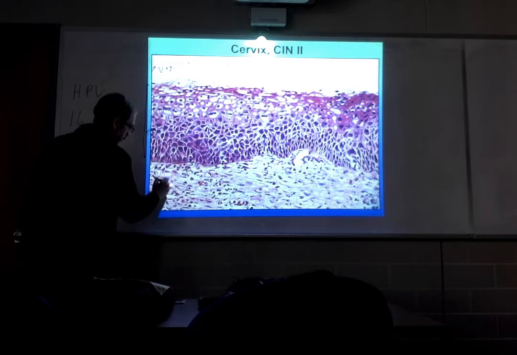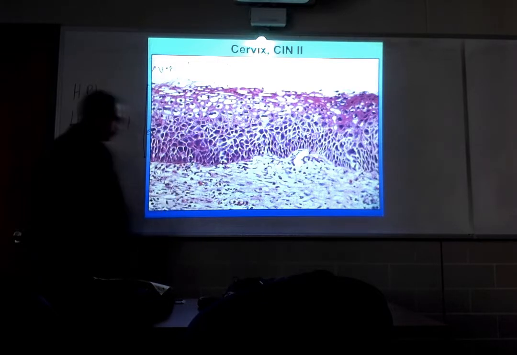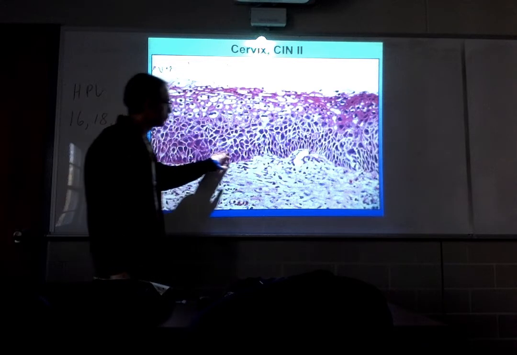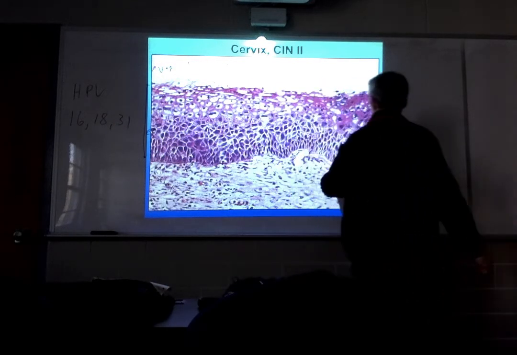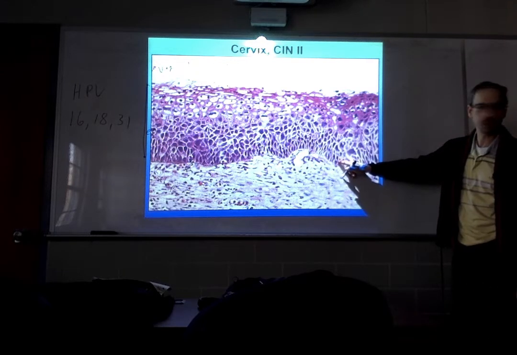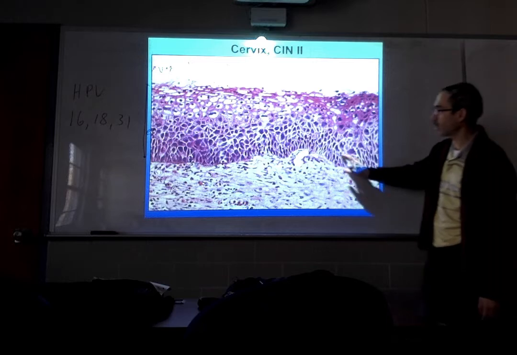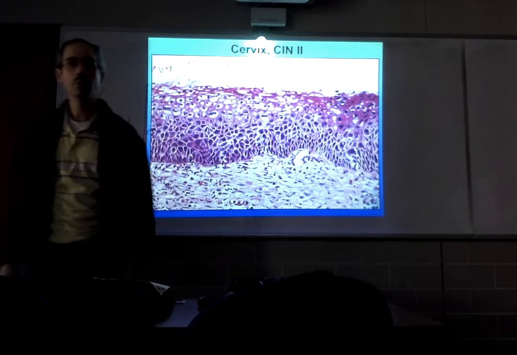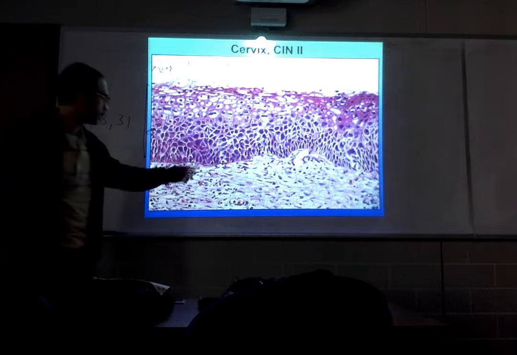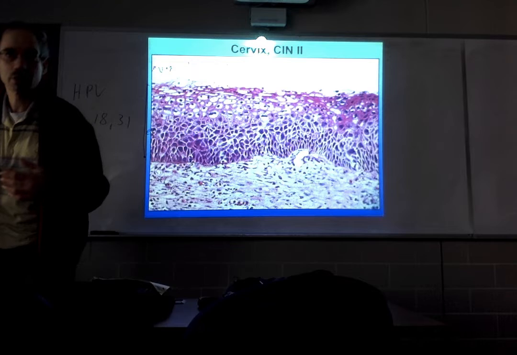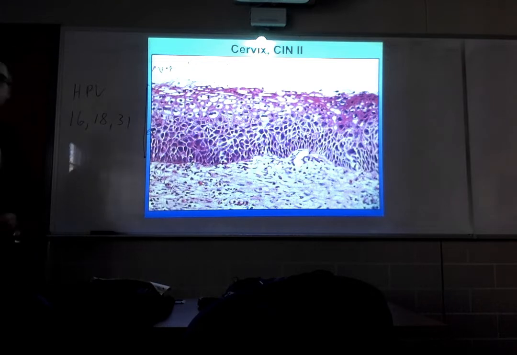And then we got the subepithelial tissues over here. Okay? All right, let's start with the parabasal cell layer. The parabasal cell layer consists of cells that are very immature looking, very high NC ratios, big nucleus, small cytoplasm, again, all very crowded together. Well, that's certainly not unusual for the parabasal cell layer. They're supposed to be immature. They're the cell layer that's supposed to be proliferating.